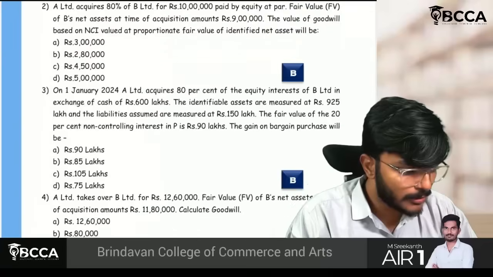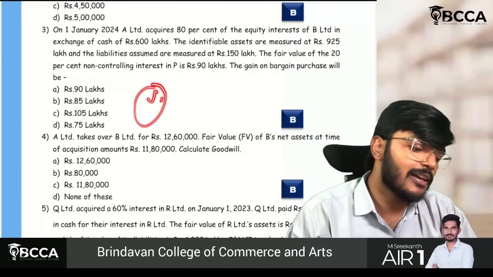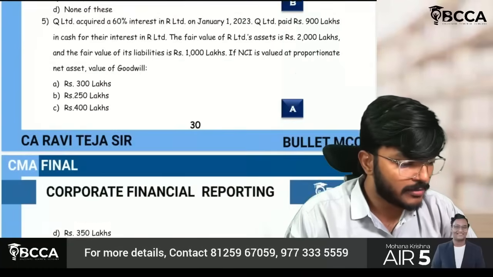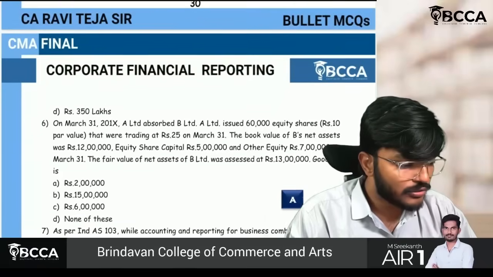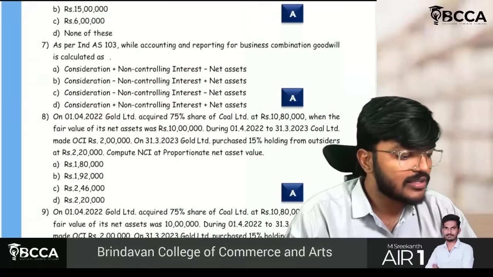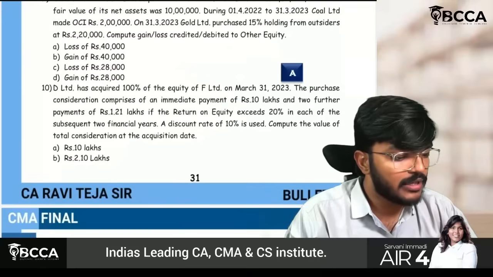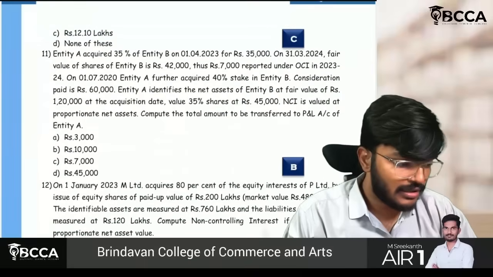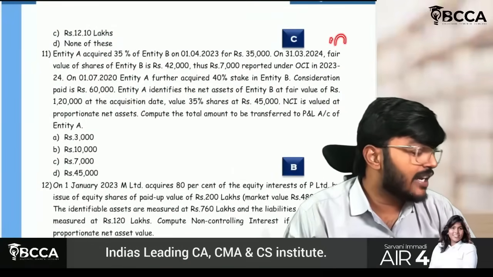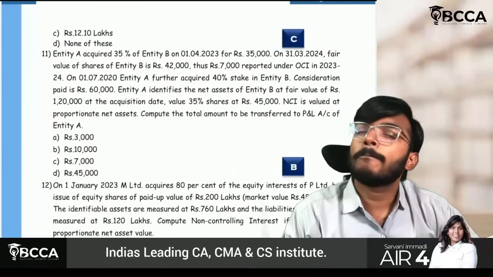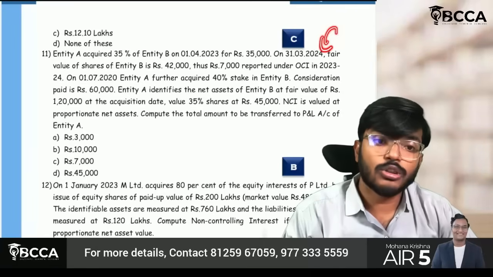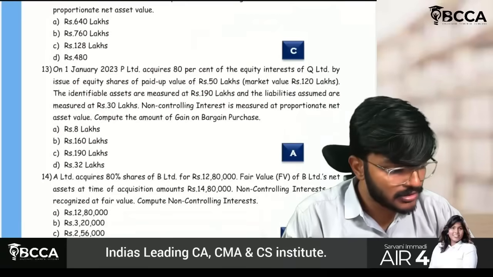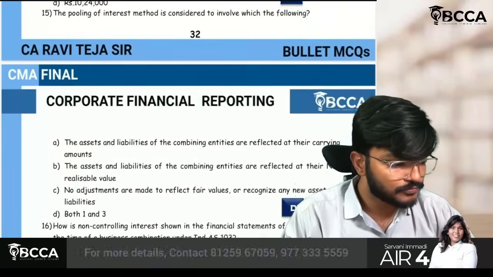This also we have already covered. Same figures, exact copy paste of figures, I have remembered. I have already covered 80,000 also. I remembered this question also. 300 lakh also I have covered. Goodwill question, this also, Coal Limited, Gold Limited. Yes, we have covered. This also we have covered. This question is acquisition, step up acquisition. This also we have studied in last class. Okay, everything, this also we have checked. I'm remembering the numbers. This also we have checked.